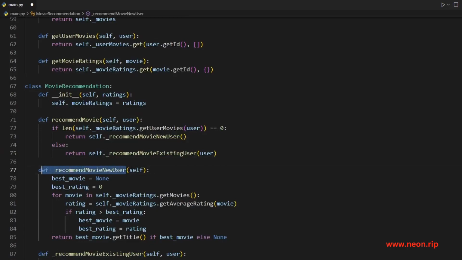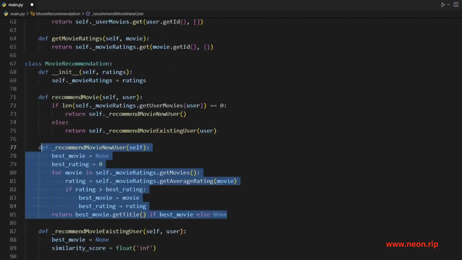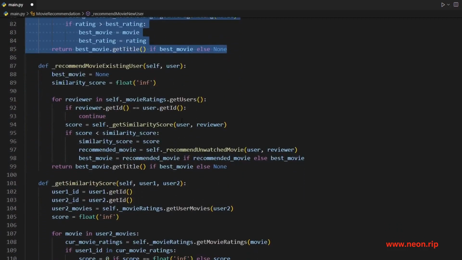Recommending to a new user is going to be mostly straightforward. We're going to get all of the movies, and for every movie, we're going to get its average rating. If the average rating is bigger than our best rating that we've seen so far, then this is going to be the new result. If it's not, then we continue. But eventually here, we will return the movie title with the best rating. If we couldn't find one, then we just return null. That's not too complicated, but this part is a bit more involved, recommending to an existing user.